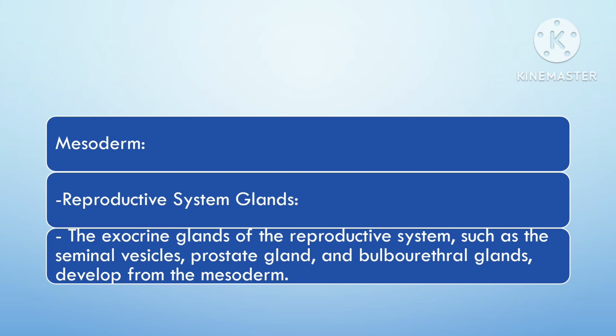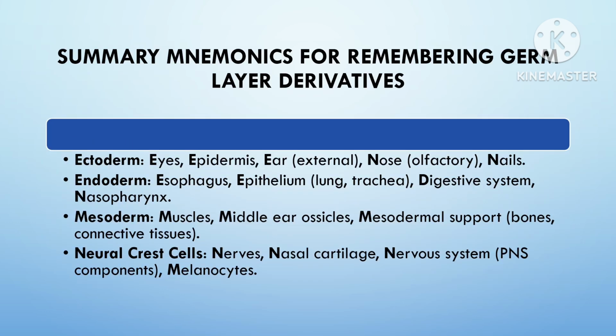Major salivary glands, the submandibular gland and sublingual gland, are also endodermally derived. Regarding the mesoderm derived exocrine glands, the majority of the exocrine glands are derived from the ectoderm and the endoderm, but some of the components of these glands such as connective tissue and the blood vessels originate from mesoderm.